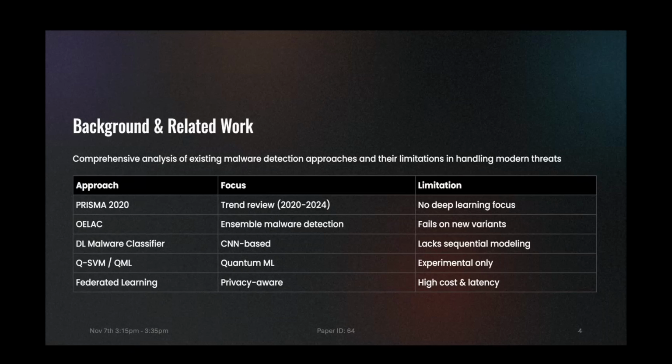So here we discuss the background and related work that we did. Here we summarize the existing approaches that are present in the market today. Prisma and OELSC explored classical and ensemble learning. Recent deep learning approaches detect new variants but often ignore sequential relations. Federated learning brings novelty but remains expensive or experimental. Hence, there is still no unified deep learning framework balancing accuracy and efficiency. So we worked on that.